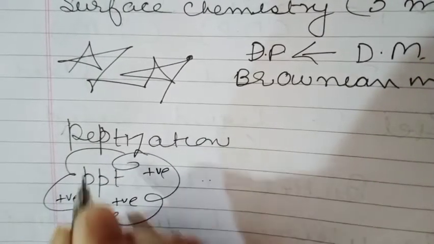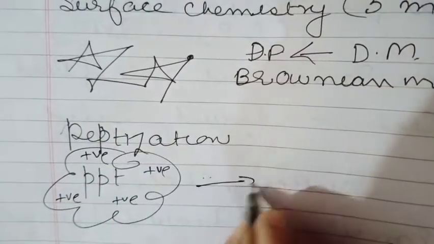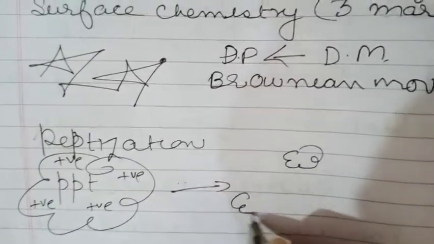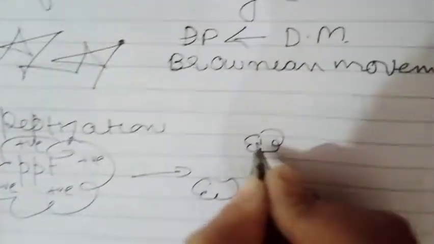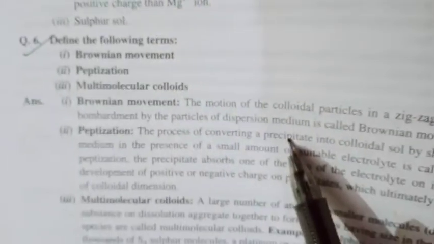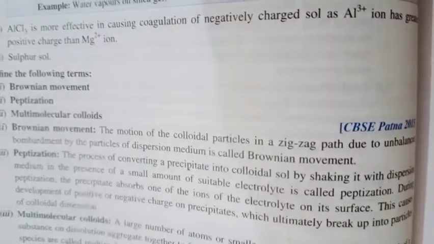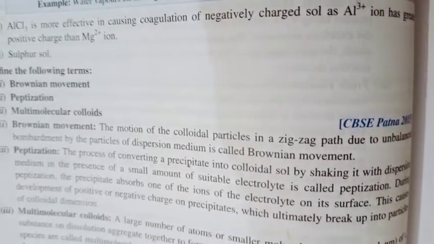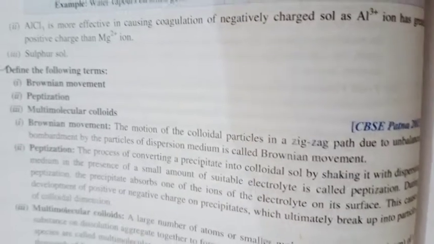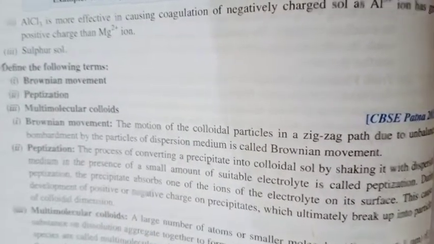Due to the similar charges, this precipitate gets converted into smaller particles, and these smaller particles lie in the colloidal range. Therefore, peptization is a process of converting freshly prepared precipitates into colloidal solution by shaking the dispersion medium in presence of a small amount of electrolyte.